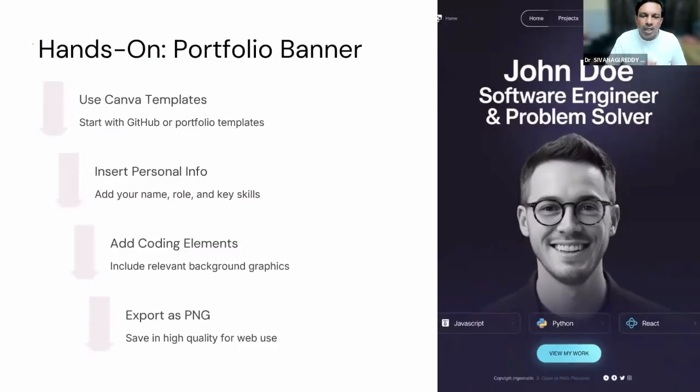Maybe small app development, writing new programs, or developing simple projects. You can compile all the projects there and share the link. You can use GitHub, or there will be portfolio templates, right? You can use it, but not immediately.